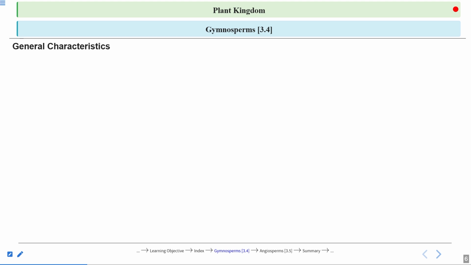So, naked seed means it is not having any wall of the ovary. So, no fruits. Yes, no fruits. Gymnosperms include medium-sized trees, tall trees and shrubs. If you see the gymnosperms, some of the trees are in the form of very tall trees.